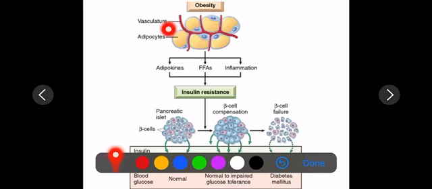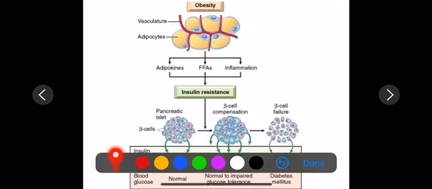This is obesity, that is increased adipose tissue, with an excess of free fatty acids produced from the adipose sites. Free fatty acids, adipokines and inflammation are the main reasons for insulin resistance. There are many things produced from the adipose tissue. One of the most important causes of insulin resistance is free fatty acids. What is happening? Excess free fatty acids lead to deposition of triglycerides in the muscles and liver, leading to a marked increase in levels of intracellular triglycerides. Then you have adipokines.